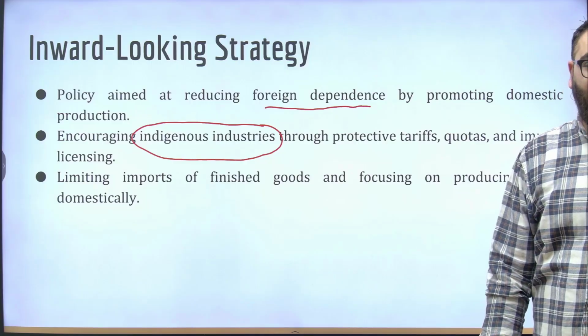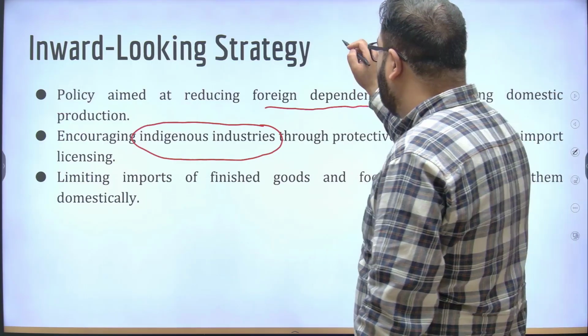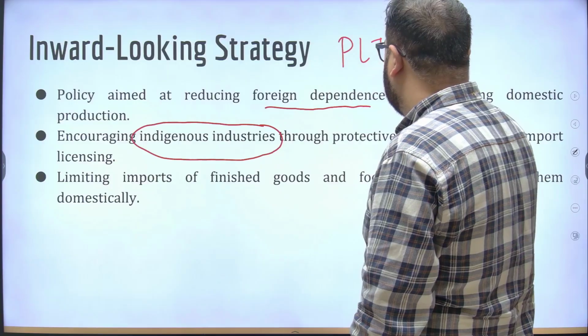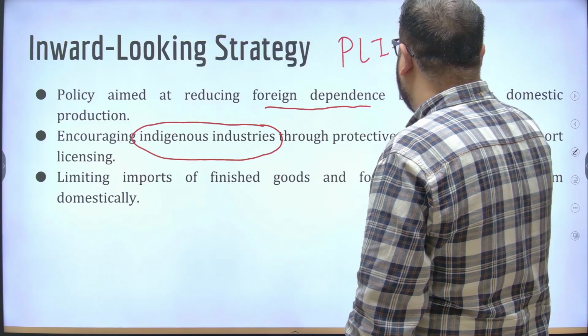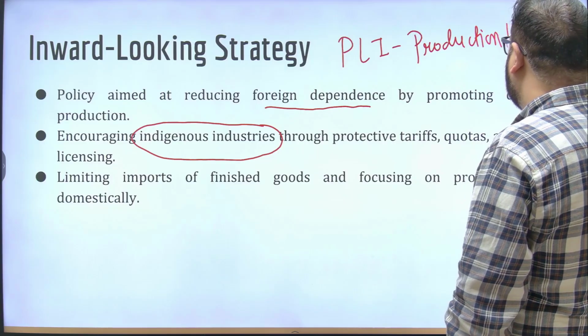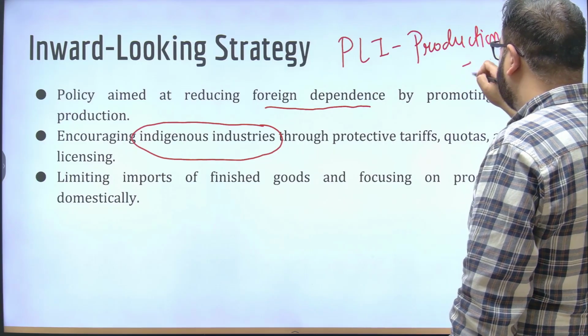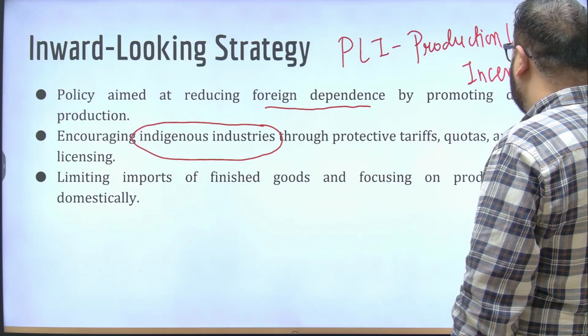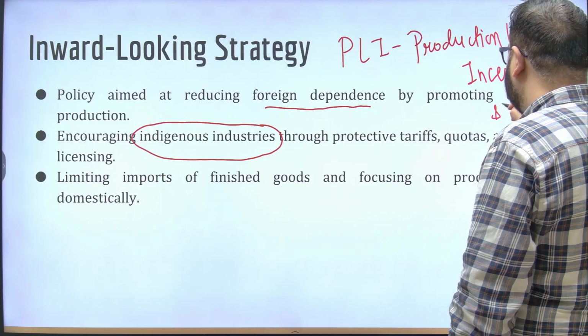The government of India at present runs something called the PLI scheme. PLI is Production Linked Incentive Scheme.